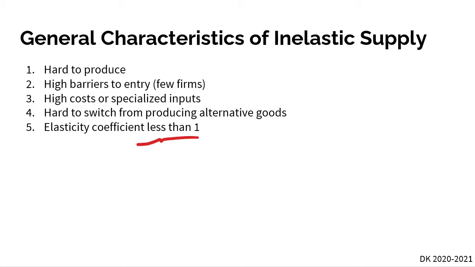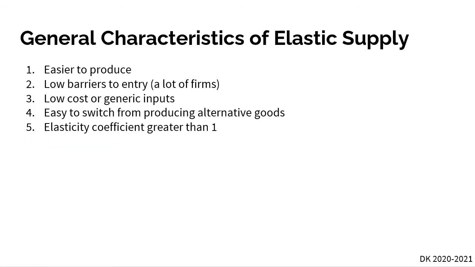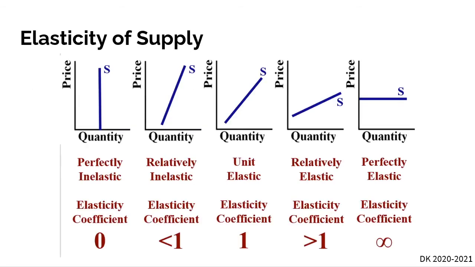The big thing for us, yet again, is going to be that elasticity coefficient. And same thing here. This is just basically what I was saying. It's the same thing as demand, but instead of the inverse relationship of a downward sloping demand curve, we're looking at an upward sloping supply curve. That is the difference here. Other than that, everything else is the same between elastic supply and elastic demand. It is 100% the same concept, except we're just looking at it from the two different curves, demand and supply.